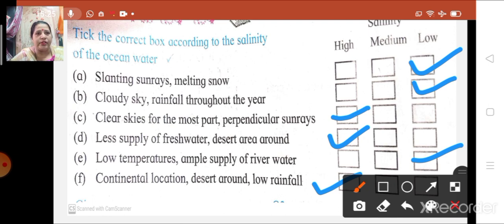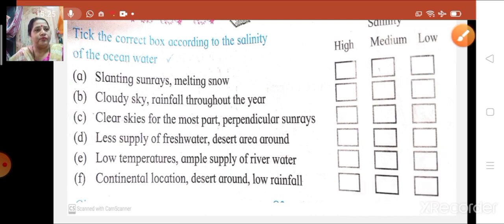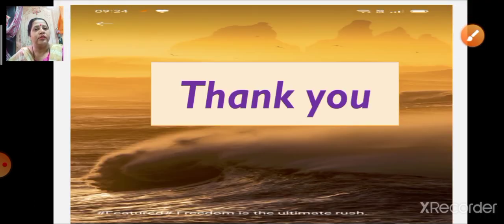Okay children, so I hope you all have understood this lesson very well. That's all about this lesson, the properties of seawater. We'll meet in the next lecture with a new lesson. Okay children. Then, thank you.